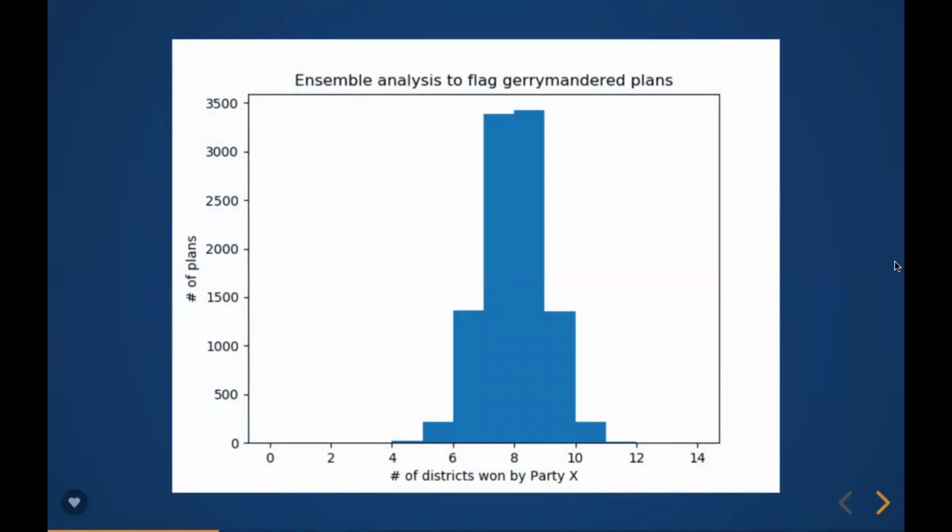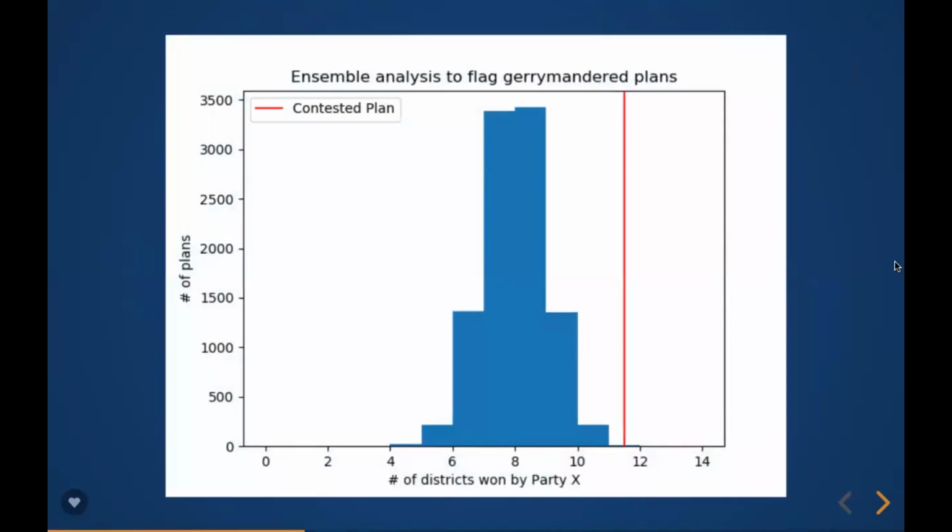This is the basic idea. Say you think a plan has been gerrymandered. What we can do with our algorithms is generate diverse ensembles of reasonable districting plans using Markov chains. Now you could compare the plan you have brought against this ensemble. If the plan is an extreme outlier, there is good reason to believe that something may be amiss.